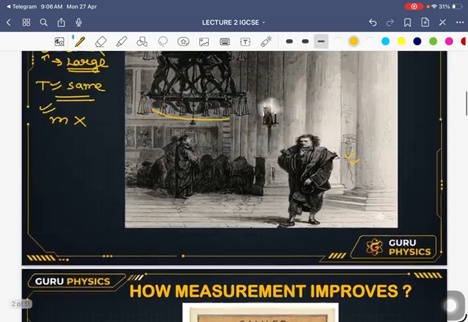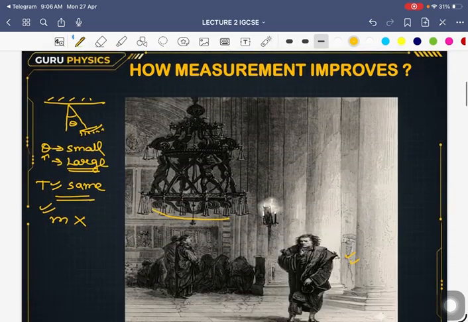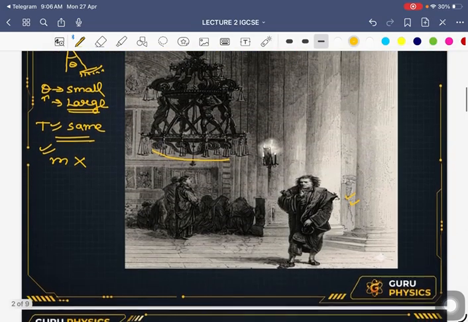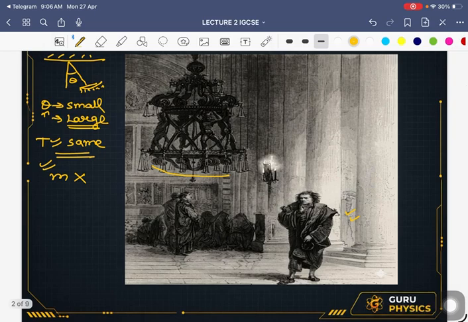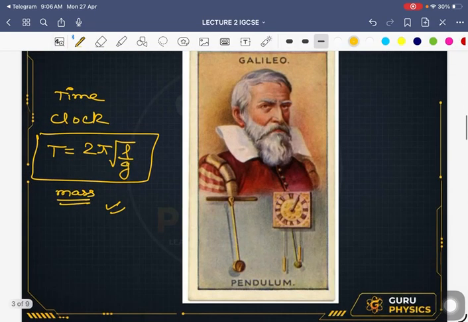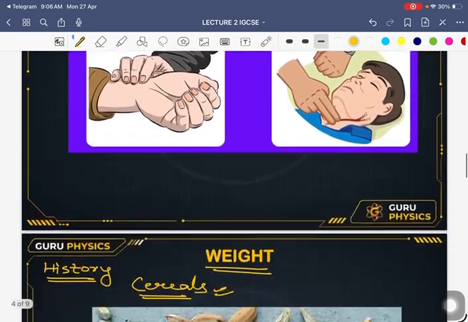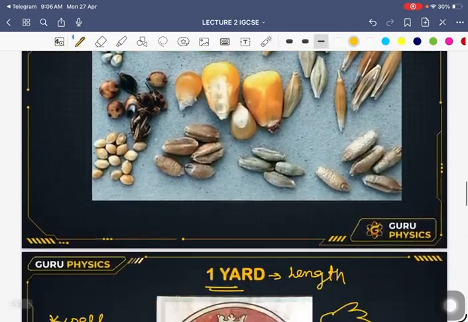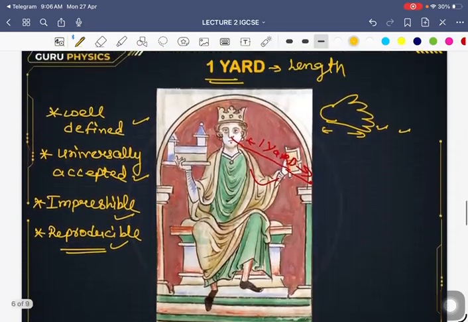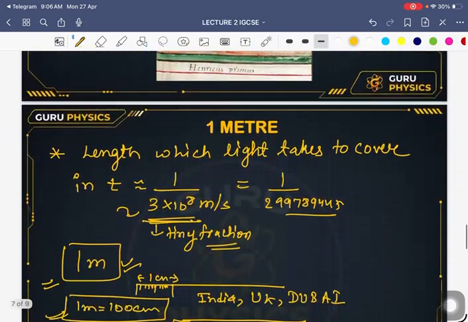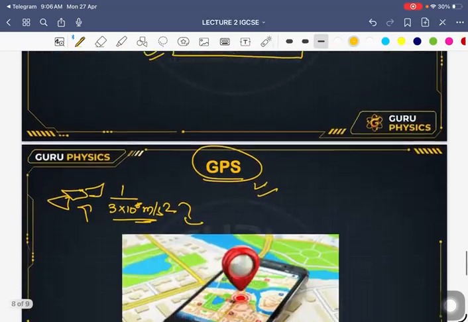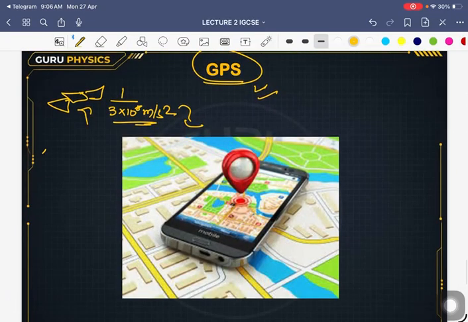You can see that measurement started from history, when Galileo observed during his service in the church, and progressed with time, with mass, I mean the weight basically. And these were the old definitions of distances, the length physical quantity. But now things have changed, and this gives you much more satisfaction, isn't it? We have a sophisticated system of measurement throughout the world today.